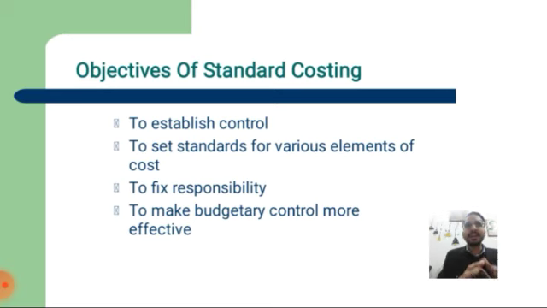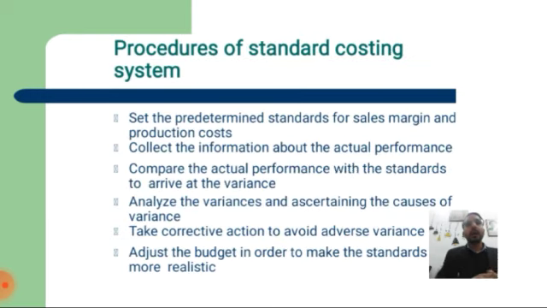Standard costing provides the yardstick against which the actual cost can be compared, and shows the efficiency and inefficiency of actual performance. It provides valuable guidance to management on the performance, price and product quality. The procedure of the standard costing system: first, set the predetermined standards for sales margin and production cost.